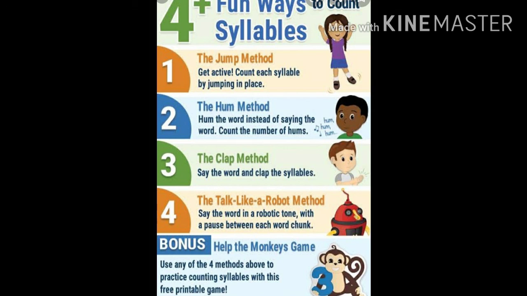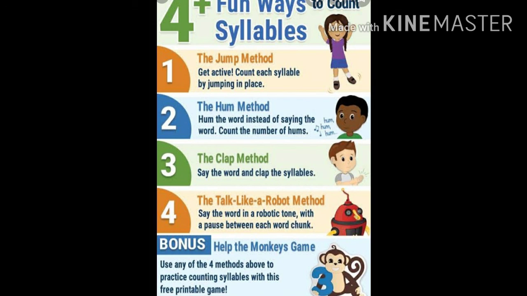Whenever you are finding a sound, suppose I'll say sunset. So sunset, you can clap 2 times and you will get the syllables. Or the hum method, you can hum the word instead of saying the word. So you can count the number of sounds. Or you can clap with each vowel sound and get the syllables. Or you can say it like a robot.